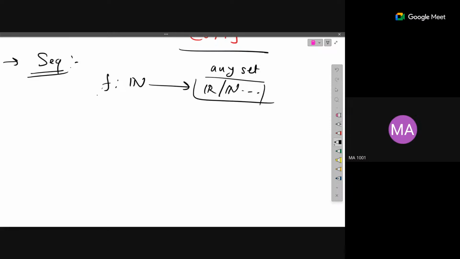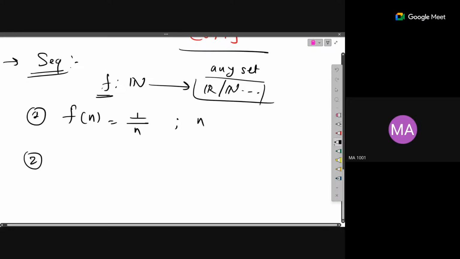Now there are several representations of sequences. One thing is, just like functions, we can give some expression to this function also. So you can say that f of n, we'll use small n whenever we want to represent a natural number, f of n is equal to 1 by n. Now this will represent the sequence. Another representation for a sequence is just listing the elements. For example, if I give you a sequence with f of n equal to 1 by n, you can list out the elements in order. The first element will be, if you start with 1, again I'm starting with 1. Okay, here the fact that natural number 0 is included in the natural numbers will create a problem. That's why let's take n plus 1.